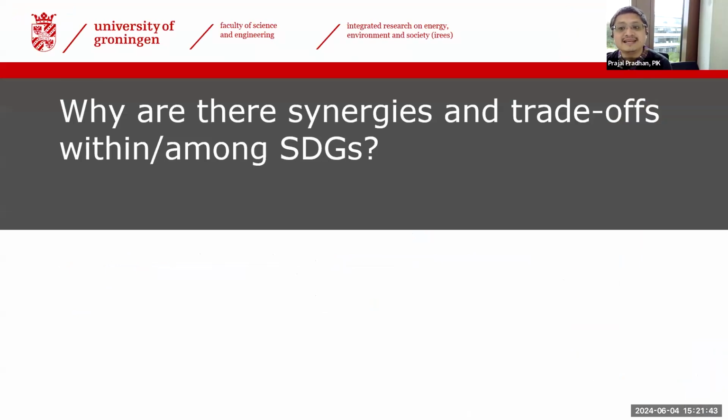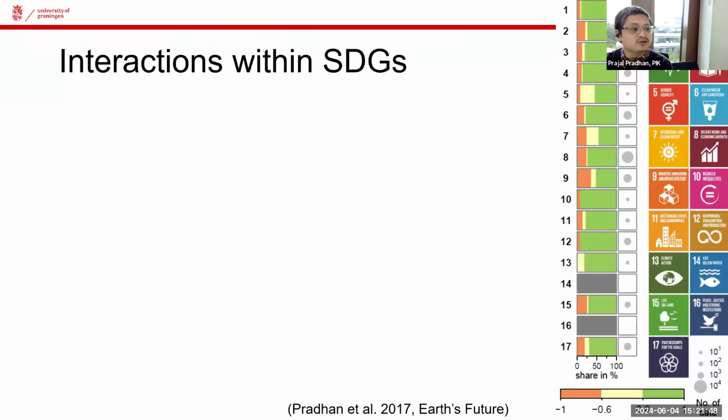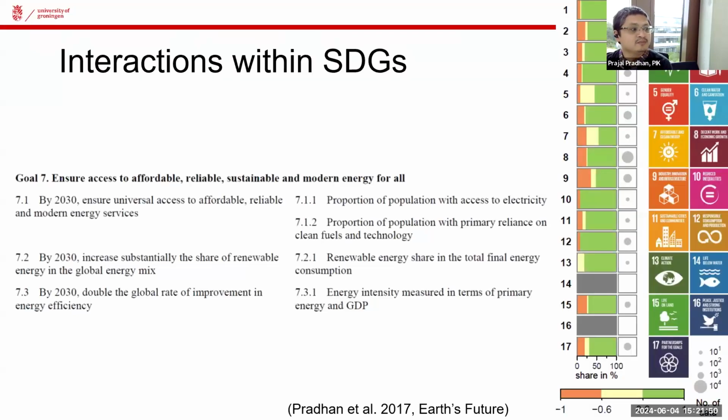It's because of the strategy we use to meet those SDGs. There might be a country that wants to provide modern energy services using fossil fuel. By doing so, they can meet target 7.1, but it creates trade-offs with all other SDGs. However, if a country chooses a different strategy, and instead of relying on fossil fuel goes for more renewable energy, they will have a positive impact on other SDGs.